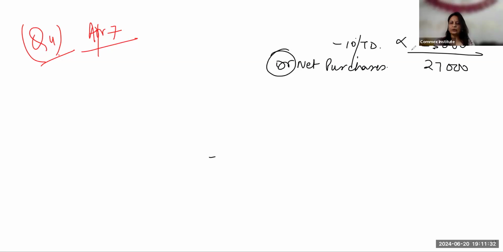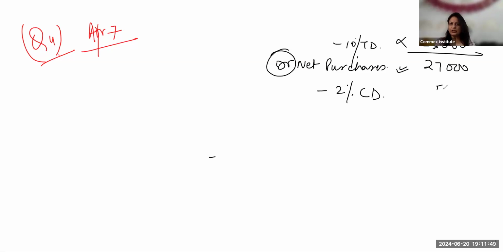Okay, because till here I don't show in the book. So my entry will start from here. Net purchases will be debited with this amount. And then 2% cash discount, and on the entire amount, payment was made immediately. So minus 2% cash discount of this figure.